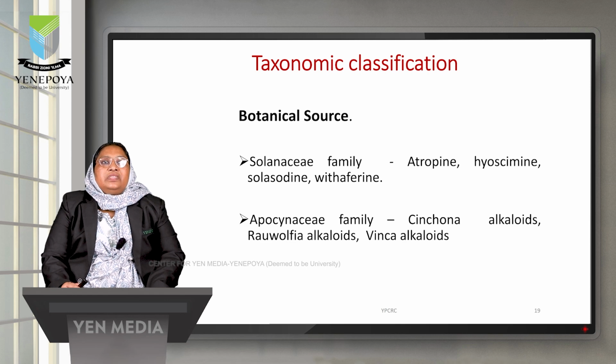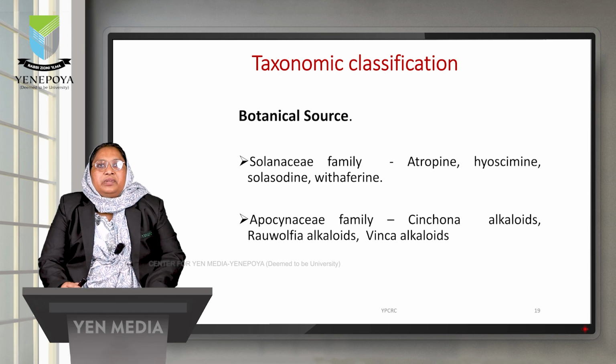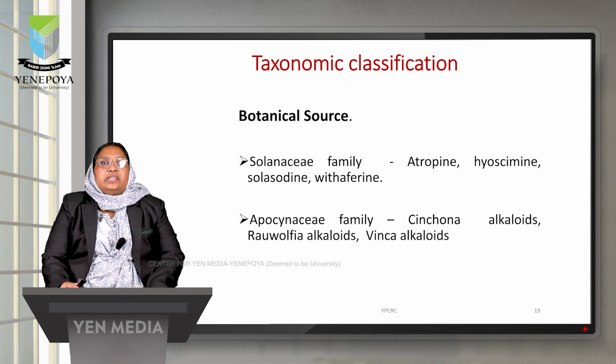For example, the alkaloids which come from the Solanaceae family are called Solanaceous alkaloids. The examples are atropine, hyoscyamine, solanidine and withaferine. Whereas Apocynaceous family alkaloids are called Apocynaceous alkaloids, such as cinchona, rauwolfia and vinca alkaloids.